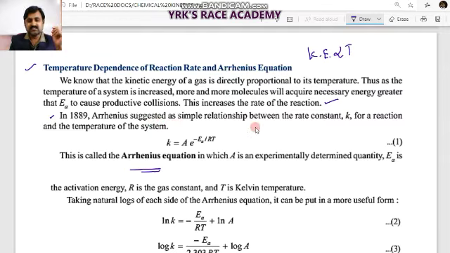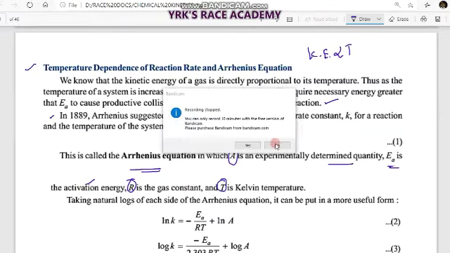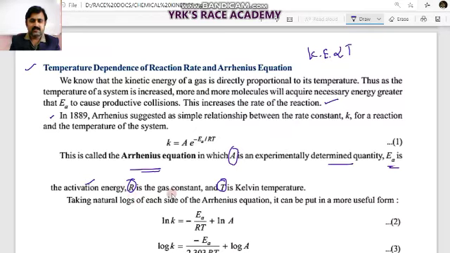In 1889 Arrhenius suggested this relationship, and it is called the Arrhenius equation, where A is called the Arrhenius factor or the experimentally determined quantity, Ea is called the activation energy, R is the gas constant, and T is the temperature in Kelvin.